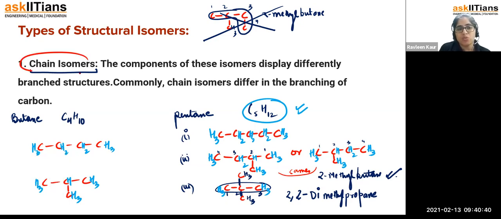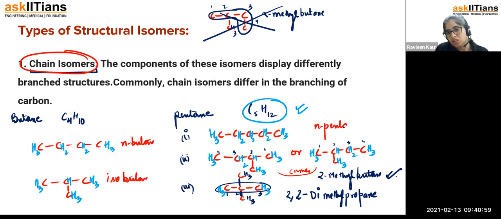So in chain isomers, what happens, children, is that only the chain is changing, meaning the main chain, the parent chain, is changing. Clear? So we can see from here we can write this as n-butane. This is called isobutane. This is called n-pentane. This is called isopentane. And the last one is called neopentane. Okay. You have to remember the names and the IUPAC names also.